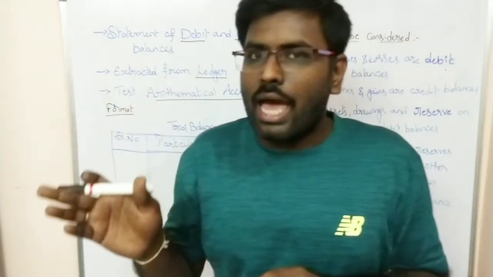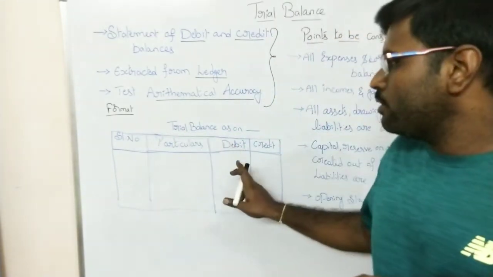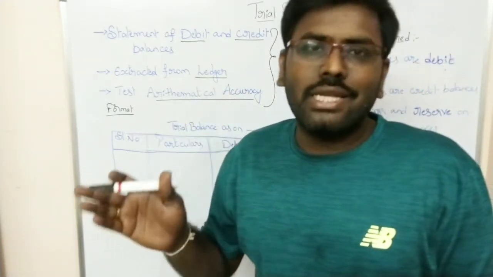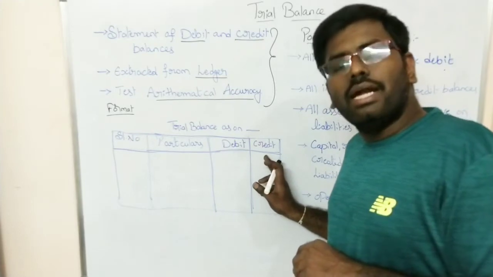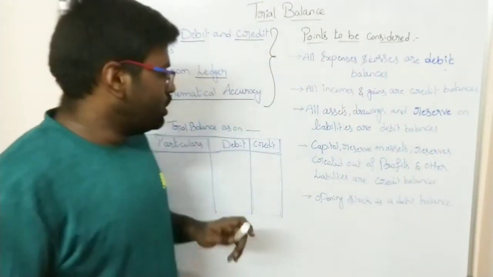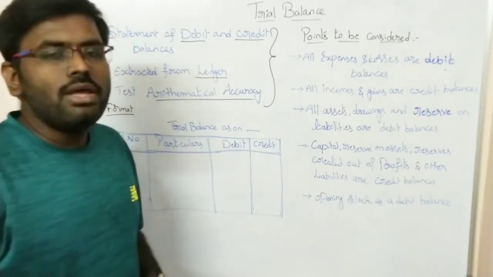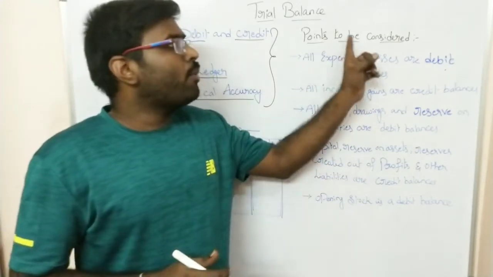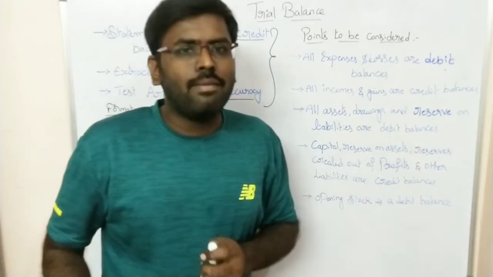Means if you have a brought down amount on the debit side of a ledger account, that amount will be written on the debit side of the trial balance. If the brought down amount is on the credit side of the ledger account, we write it on the credit side of the trial balance. This is the pro forma we follow for the preparation of the trial balance. Now we will see what points are to be considered in preparation of the trial balance.